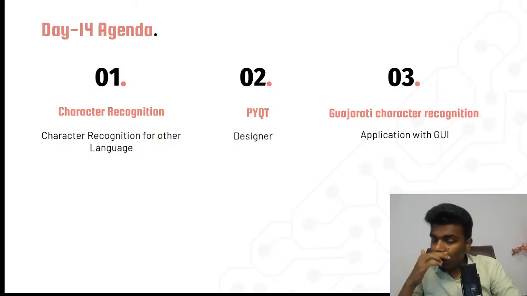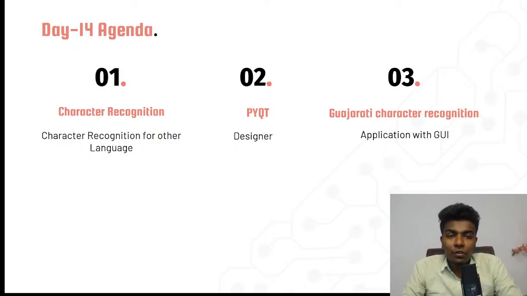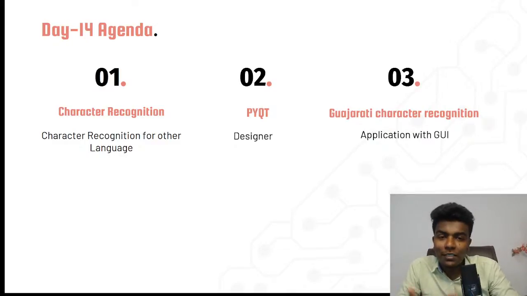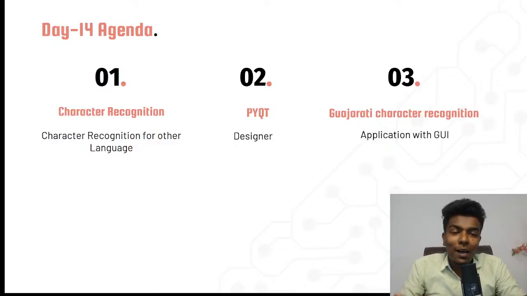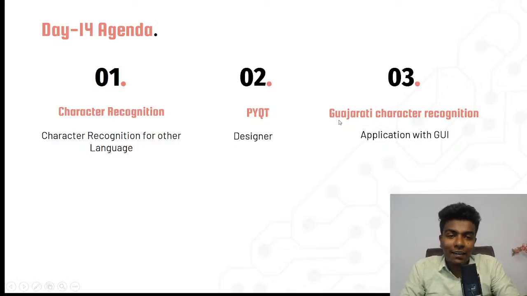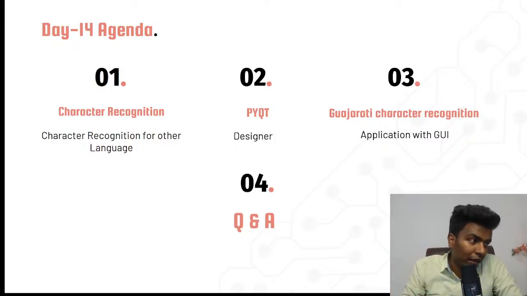The application we are going to build is character recognition. Of course, we do not need to do it for English, which is a universal language. For example, we are going to take Gujarati character recognition. How many of you know Gujarati? Post "I know, Sanjay" or "I don't know, Sanjay" in the live chat. How many of you are from Gujarat? I also don't know Gujarati characters, but I have a dataset. We are going to recognize the Gujarati characters using a convolutional neural network, and finally we will have a Q&A.